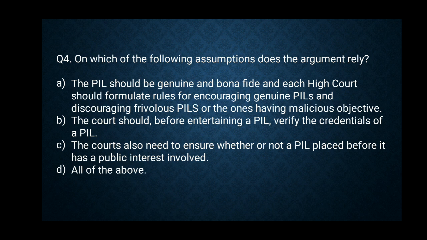Again, a trick for solving that: whenever we have an option saying all of the above, we should try to figure out if by any chance any of the given options escapes the group, and if all of them can be the right assumptions, we can choose option D saying all of the above are correct assumptions. So here also, though these are not the direct assumptions we were making while reading the passage, they can very well be assumed in order to conclude as we have concluded in the given passage. Thus we will choose option D.